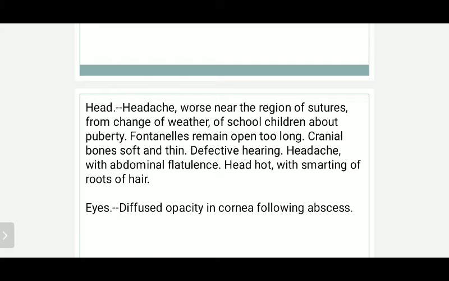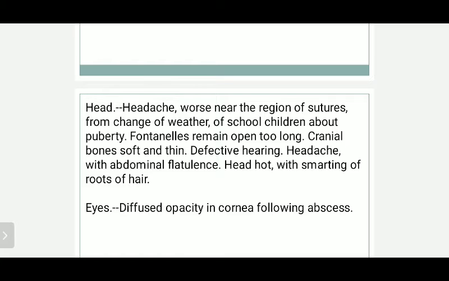Headache is worse near the region of sutures, from a change of weather, in school children about puberty. Fontanelles remain open too long. Cranial bones are soft and thin. Defective hearing, headache with abdominal flatulence. Head is hot with smarting of roots of hair. This is really an important remedy, as I told you. You can say this is a short remedy, but it is really important in your clinical practice.